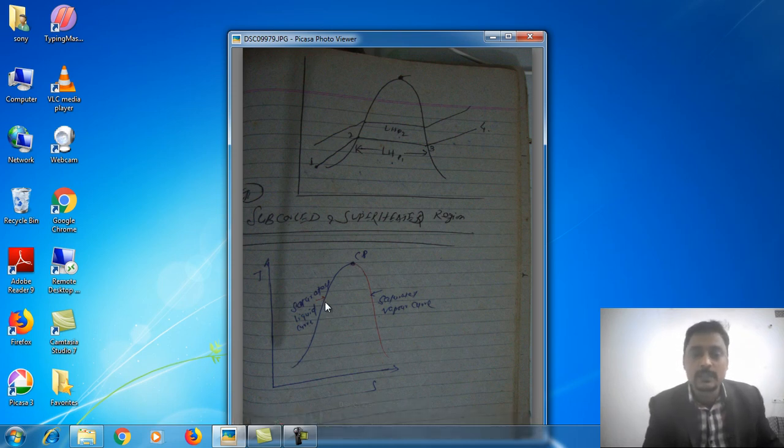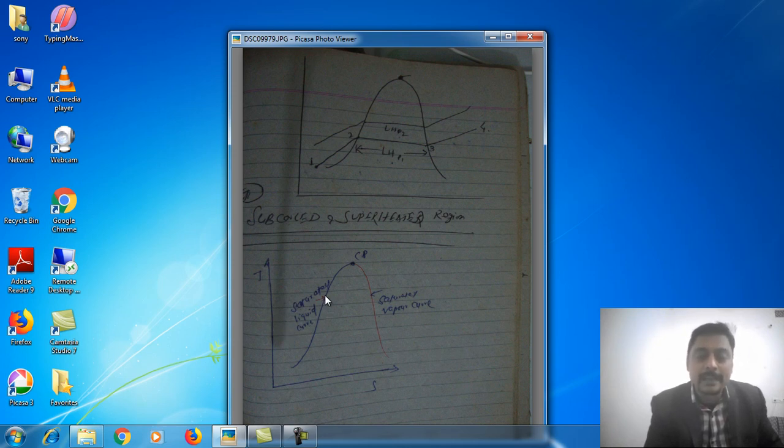So from this line to this line is called the saturated liquid curve. And from this point along this curve, this is the saturated vapor curve. So from this critical point, this curve is called the saturated vapor curve, and the other curve is called the saturated liquid curve. In this zone, the liquid is in subcooled form.